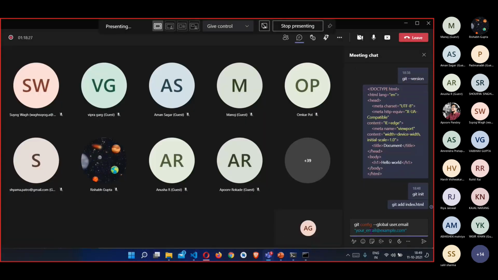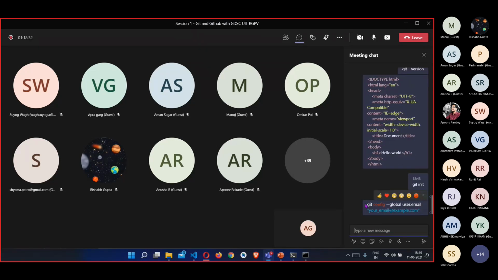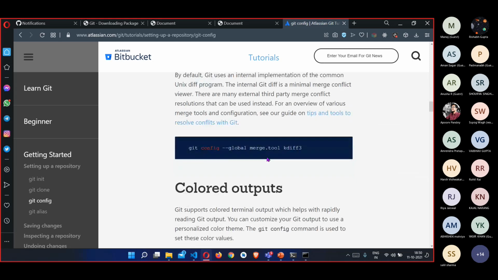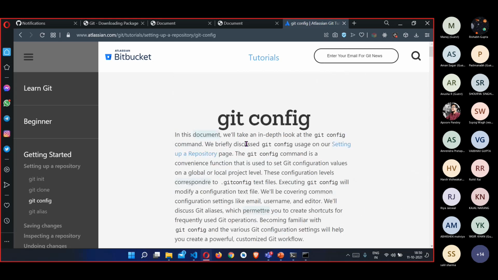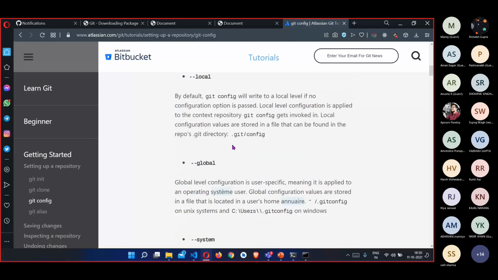Yeah, you need to set up your username here. So first of all, you need to add this command, git config. The global tag here means that you need to apply these changes globally in your whole system, and then you need to add your email, your GitHub email or any email that you are using. You need to replace this your email at example.com with your real email. Okay? So I think you also need to add the username.